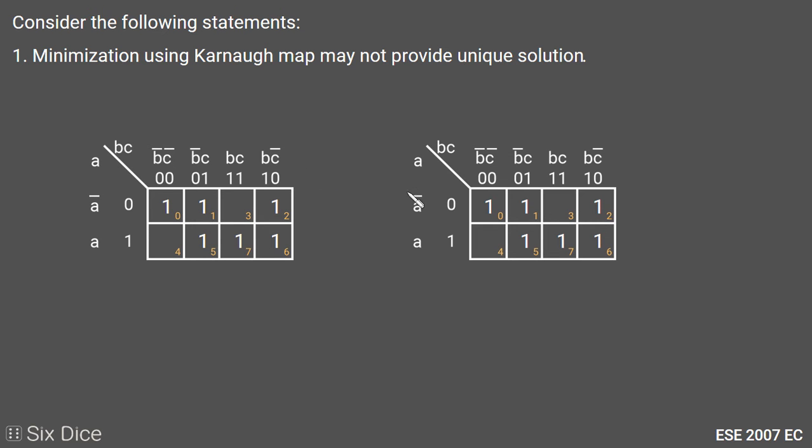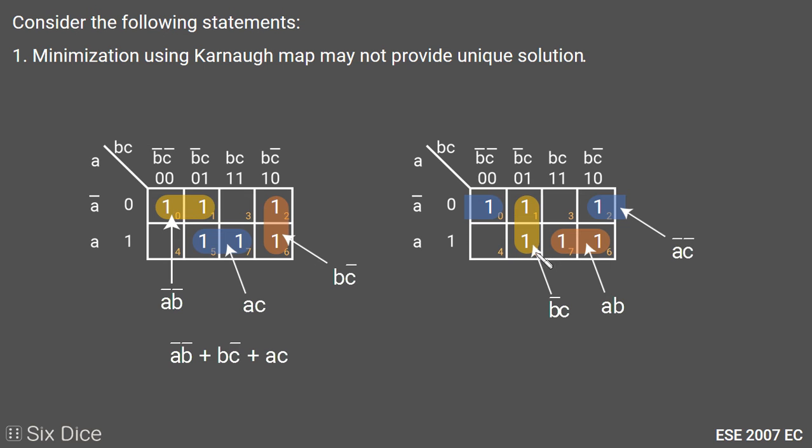We take the same K-map for our example and we will take a different pairing. For the first we will pair something like this, and for the second, for the same K-map, we will pair something like this. For the first pairing, this pair will be minimized as A bar B bar, this pair will be minimized as AC, and this pair will be minimized as BC bar. So we get the minimization answer as A bar B bar plus BC bar plus AC.